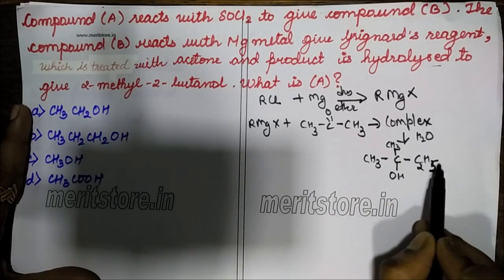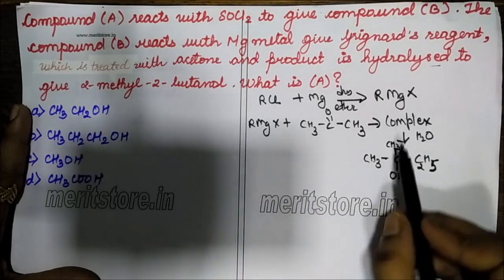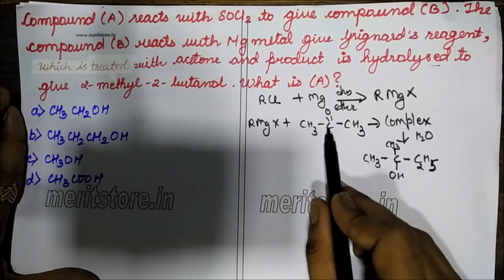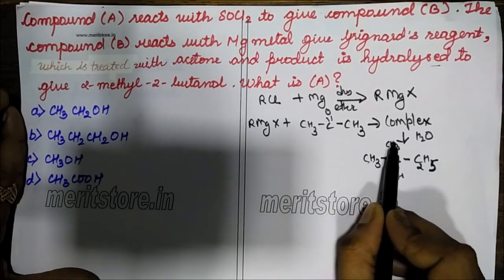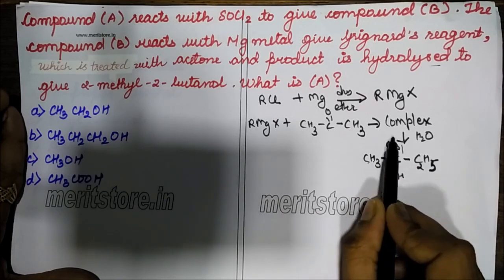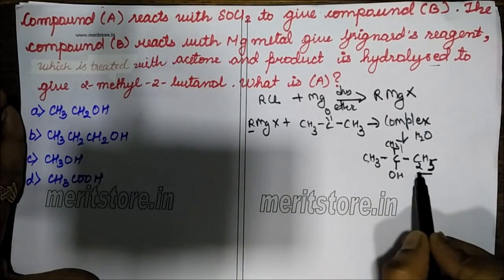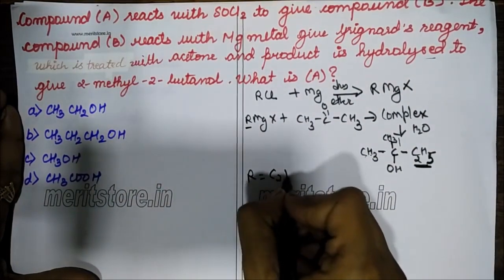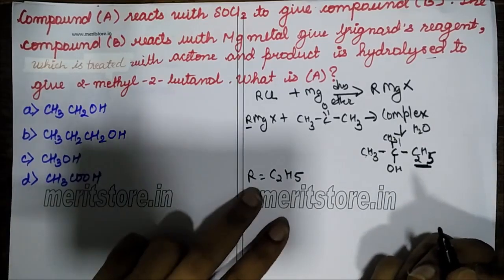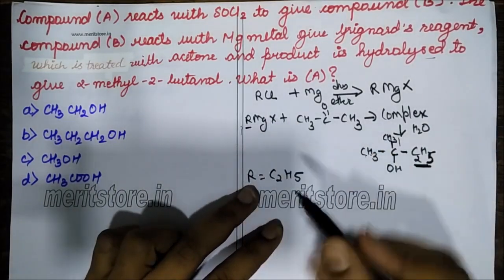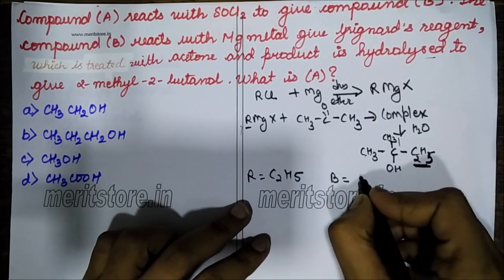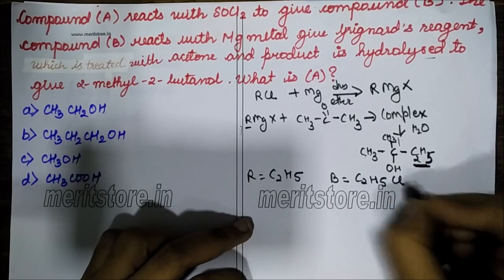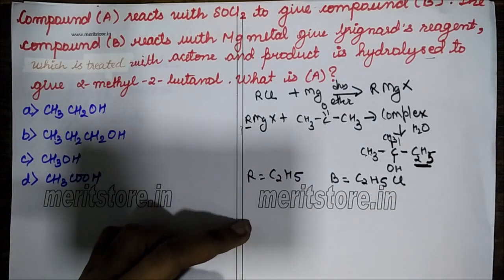Okay. Now this CH3CCH3 part is coming from acetone. So what is coming from Grignard's reagent is C2H5. So this R is nothing but C2H5. Okay. So what is my compound B? My compound B is ethyl chloride.